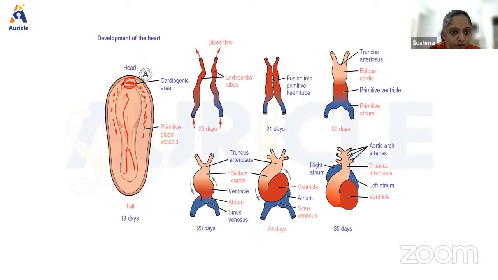Notochord will form over here, and this is the cardiogenic area. And here you have the, what do we have here? The one that is not covered by the mesoderm. Buccopharyngeal membrane, this is cloacal membrane. Correct? This is how it is formed.